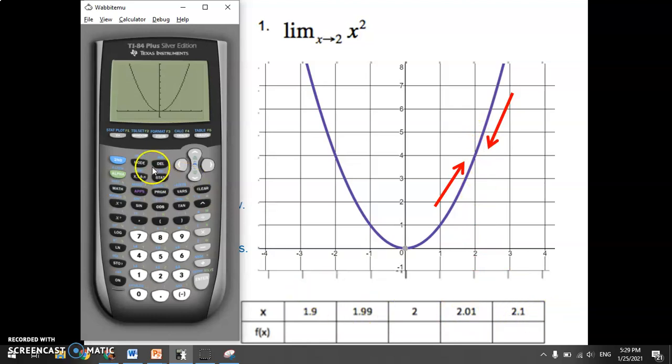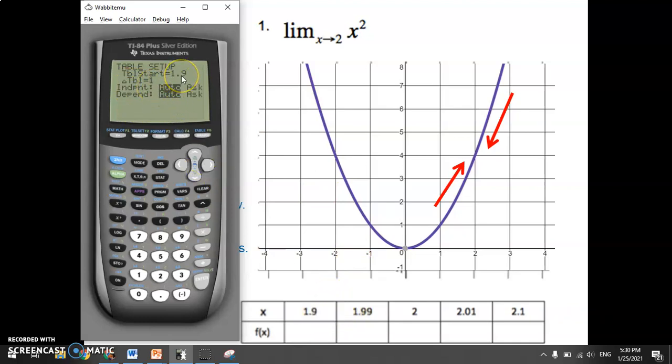So here's how to do a table in the calculator. First, we're going to set the table so that we can see values that are this small. So I'm going to go to second and then table set right here, which is like your window, but in blue. So here it says table start. You pick the starting value. I want this table to match the one I see here. I'm going to start at 1.9. So 1.9, and then this symbol means change in table. That means you're going to change the increment by which the table values jump, because by default, look, it has a 1.